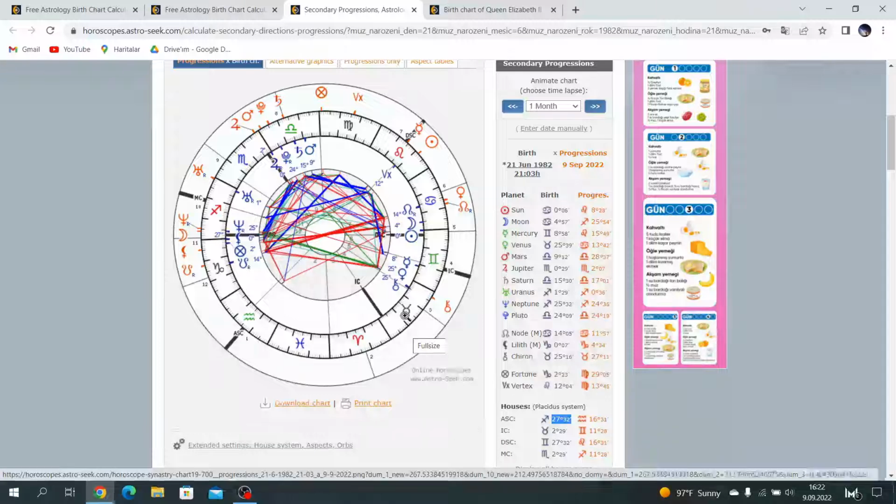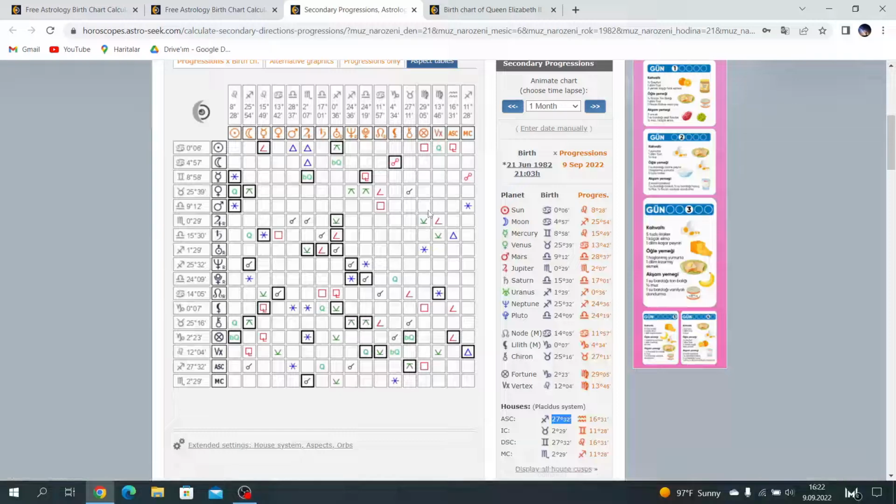I mostly use 1 degree in progressed and solar arc charts. In my experience, this is maybe the Moon, because this is an axis point. This is also an indicator of reincarnation. I will explain it when analyzing the Ascendant chart.